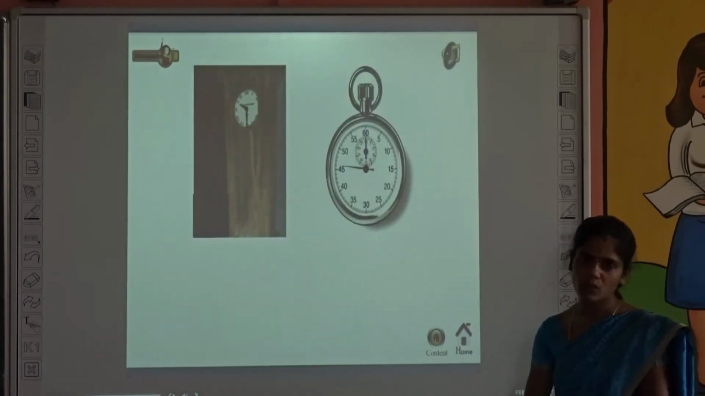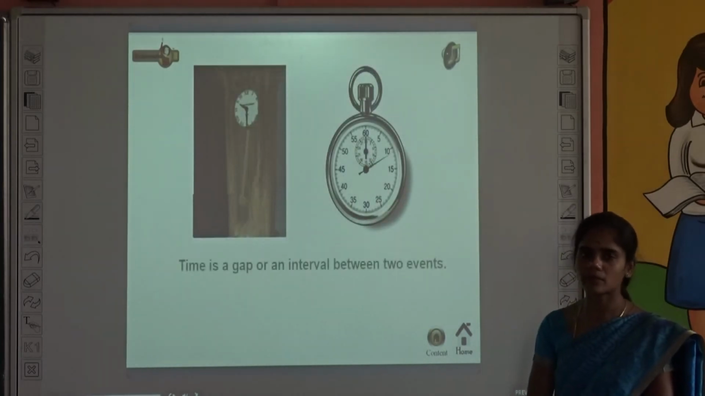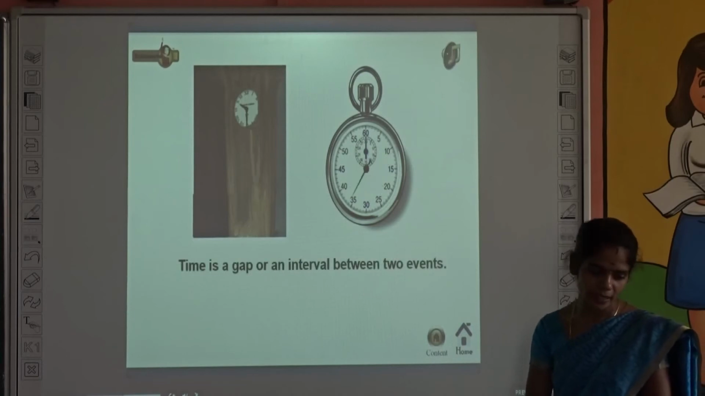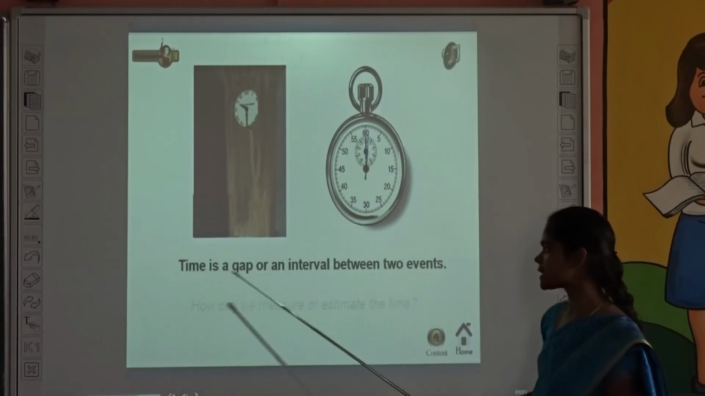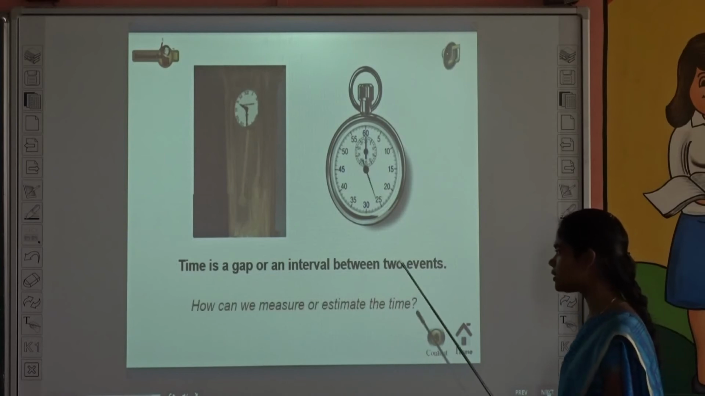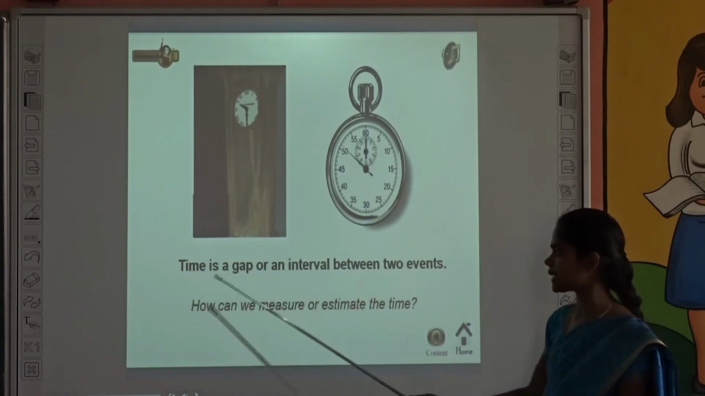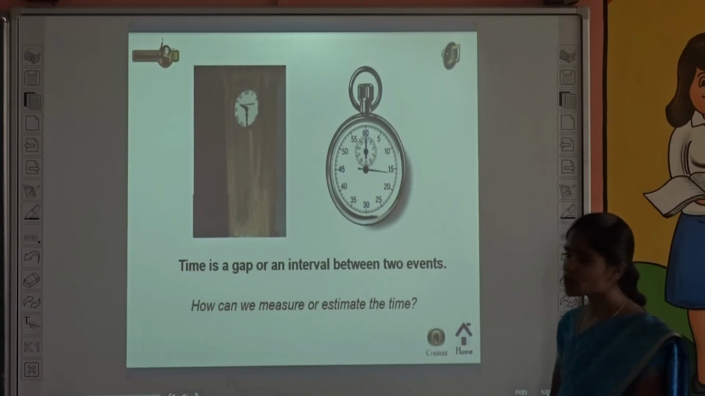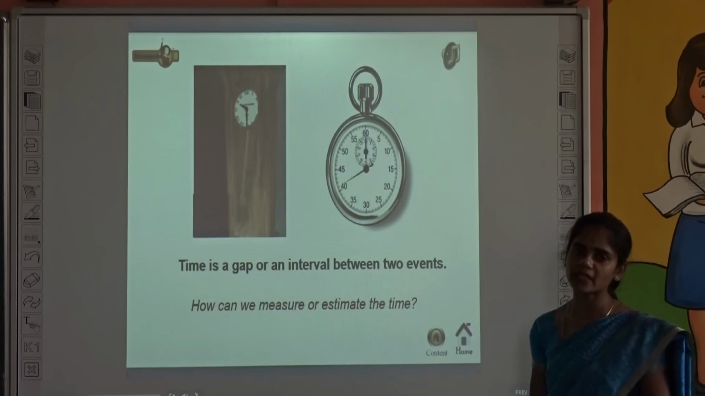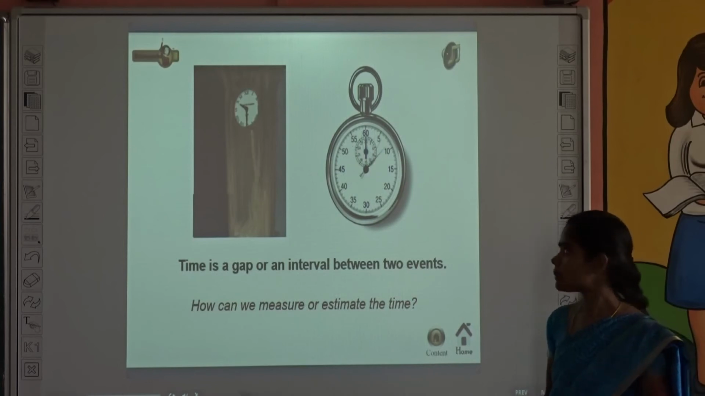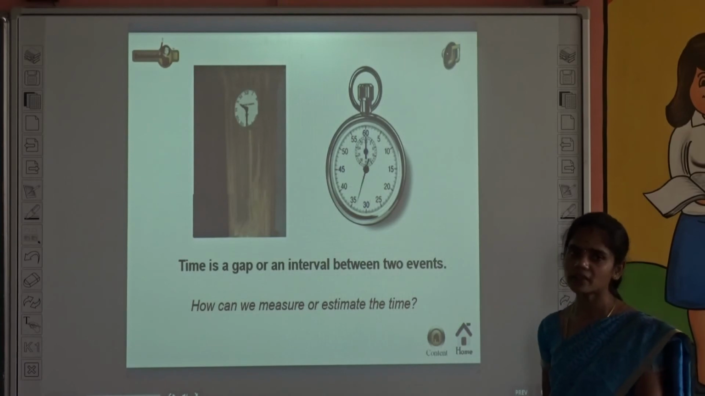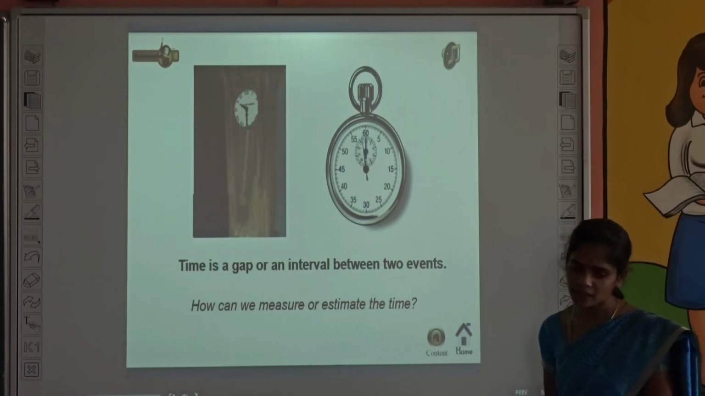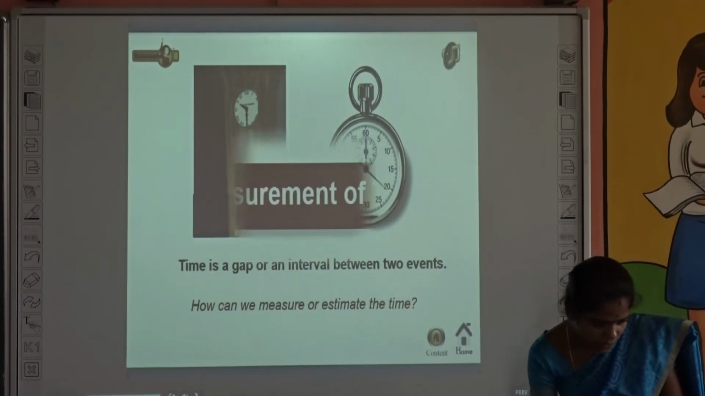And the next one, what is called time? What is our topic? It is motion and time. Time is a gap or an interval between two events. How can we measure time? By using clocks, we can measure time. Okay, the next one.